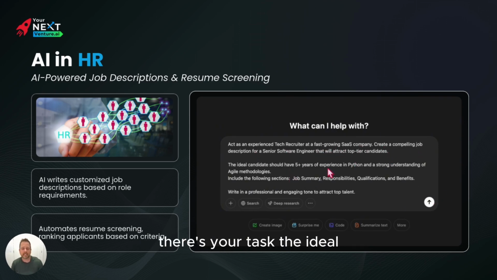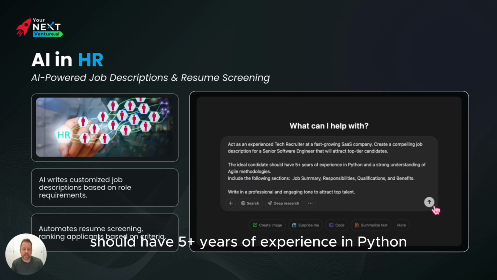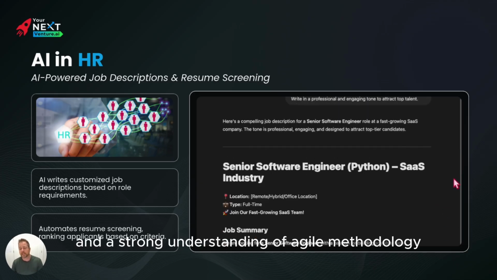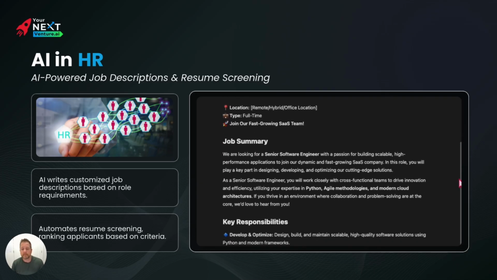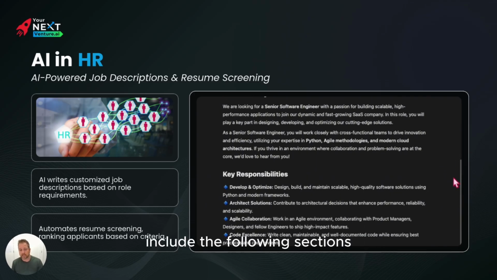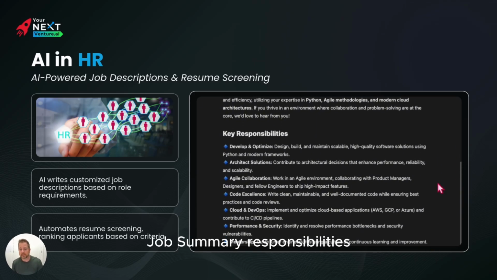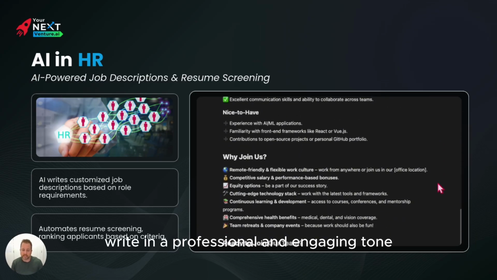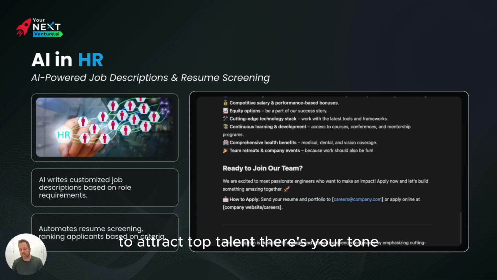There's your task. The ideal candidate should have 5+ years of experience in Python and a strong understanding of agile methodology. There's your context. Include the following sections: job summary, responsibilities, qualifications, and benefits. There are your details. Write in a professional and engaging tone to attract top talent.